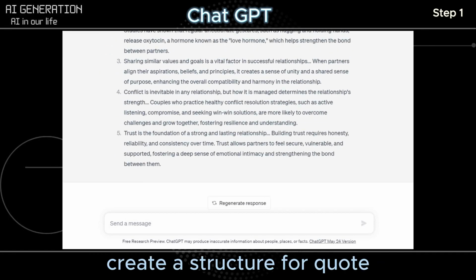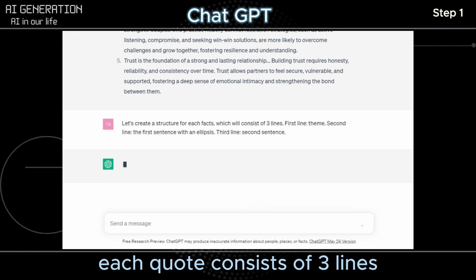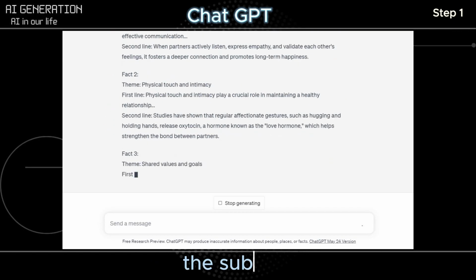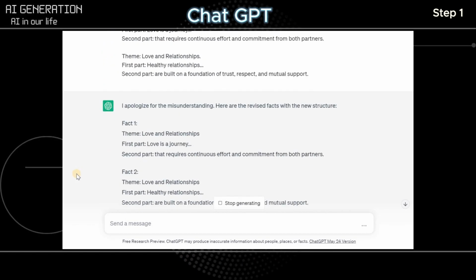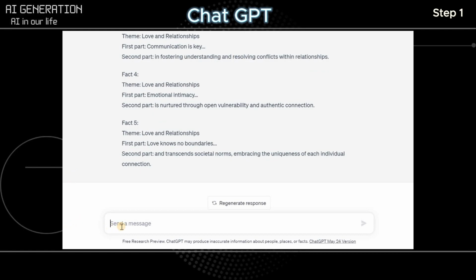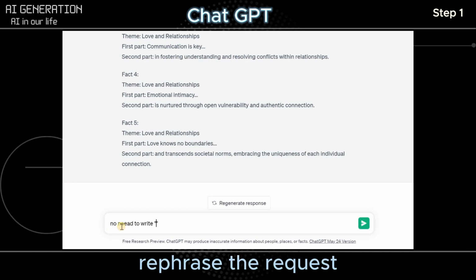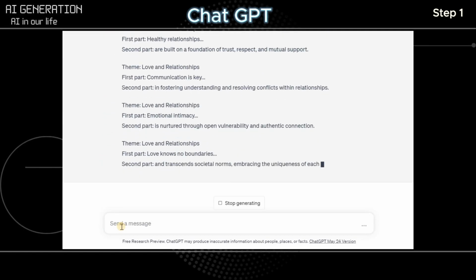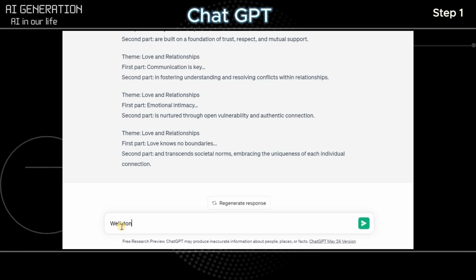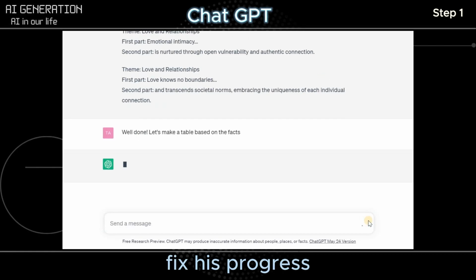Then we need to create a certain structure for quotes so that each quote consists of 3 lines: the subject of the quote, the first part, and the second part. Sometimes ChatGPT may misunderstand you or the result may not satisfy you. It's okay, you just need to rephrase the request and preferably add a good example, so that the chatbot understands. Be sure to praise him if you like the result. Then he will understand that he is moving in the right direction and will record this progress.